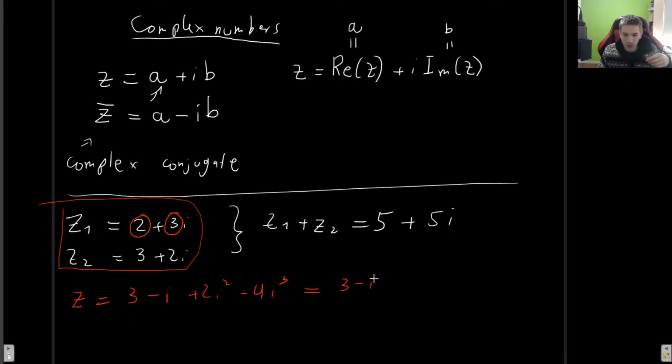And to do this, we use the properties of the powers of i. So this would be 3 minus i, that stays the same, but i squared we know is minus 1. So instead of plus 2i squared, we get minus 2. And then we have minus 4i cubed, but i cubed is minus i. So the minus turns into a plus, and we get plus 4i. So now we just add everything together, and we get 1 plus 3i. Okay, that was just a quick comment. So we have seen addition and subtraction.